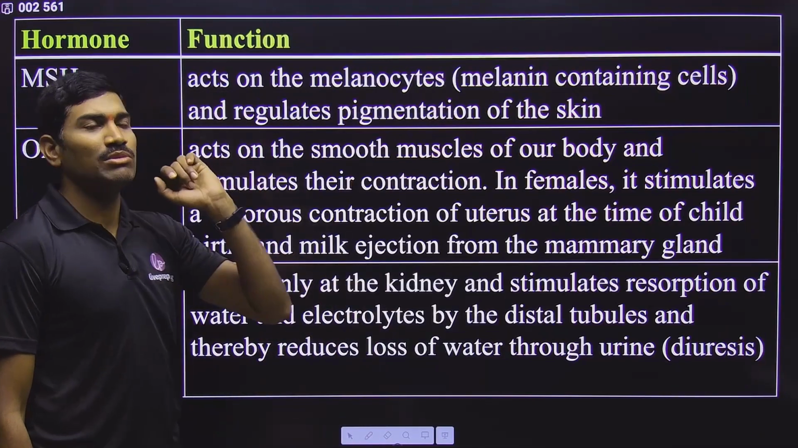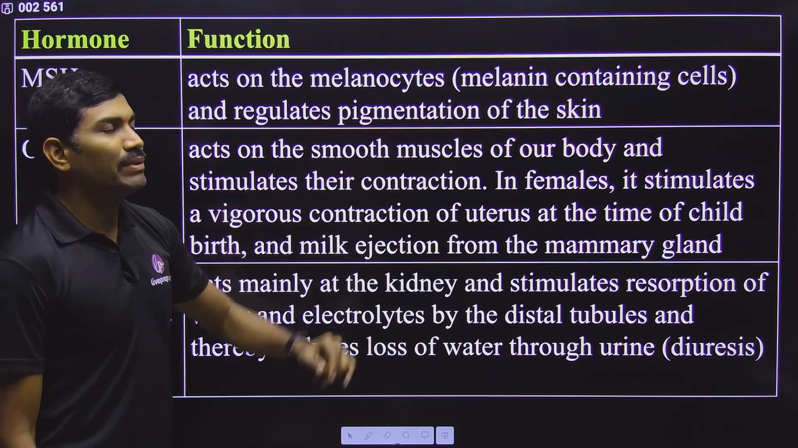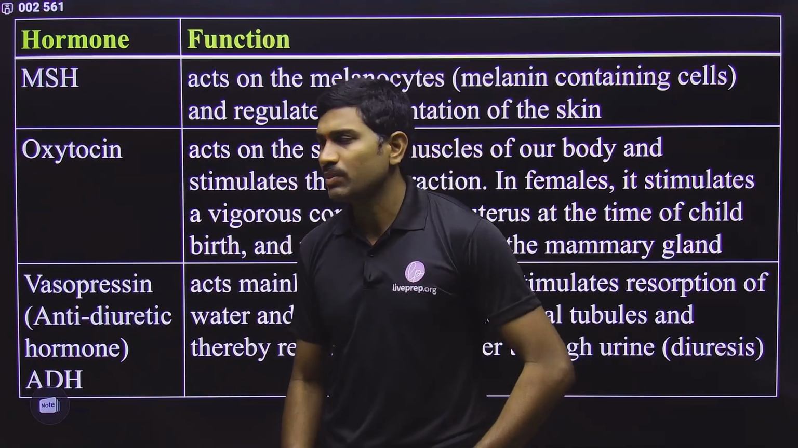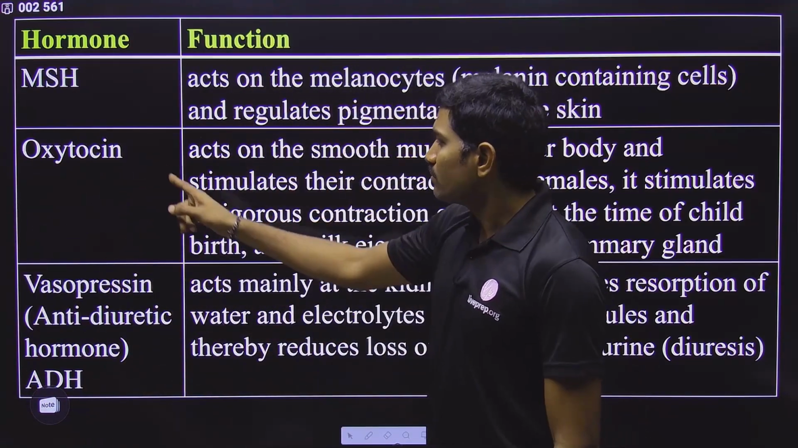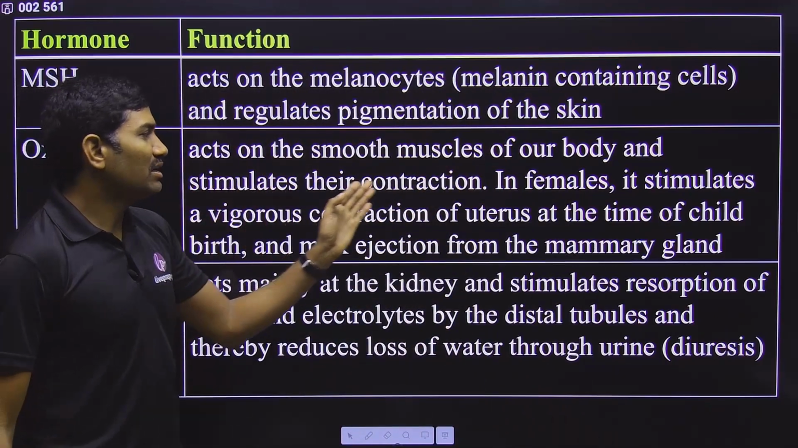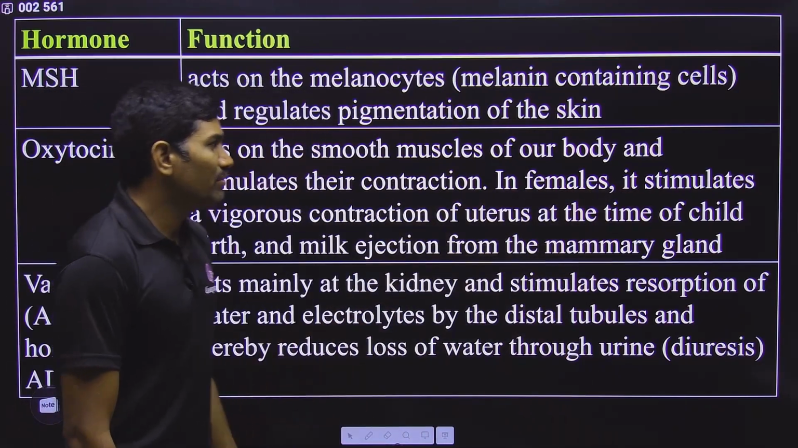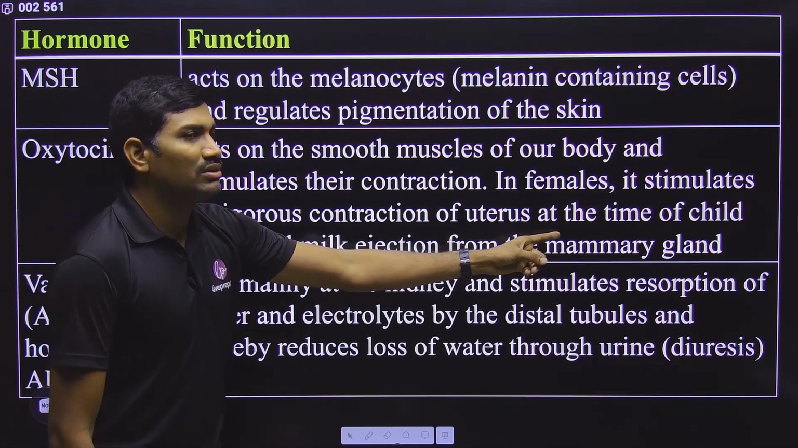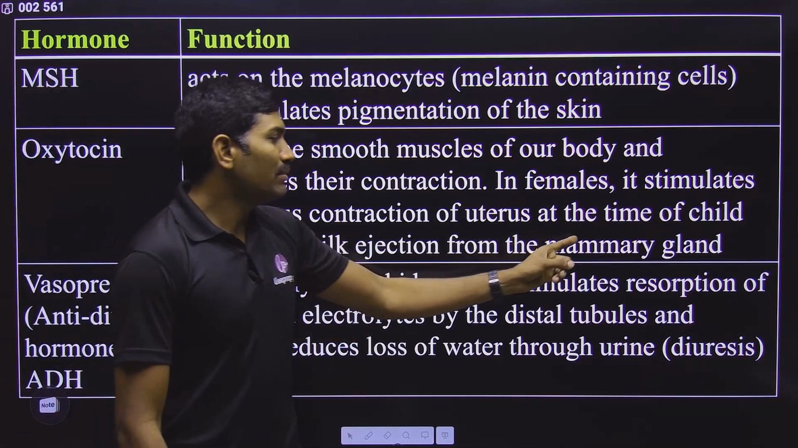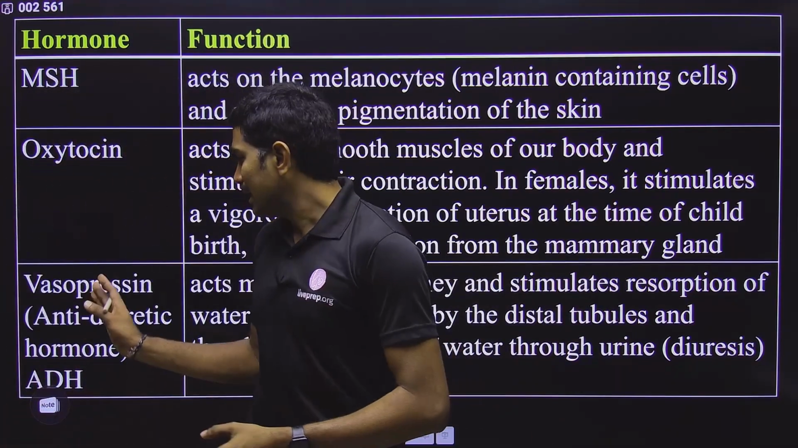Next one is melanocyte stimulating hormone. It acts on the melanocytes, the melanin containing cells, and regulates the pigmentation of the skin, so that darkness and lightness will be decided by this particular hormone. Next one, oxytocin. Oxytocin acts on the smooth muscles of the body and stimulates their contraction. In the case of females, it stimulates vigorous contraction of the uterus at the time of childbirth, also called parturition, and also milk ejection from the mammary gland. These are the functions.